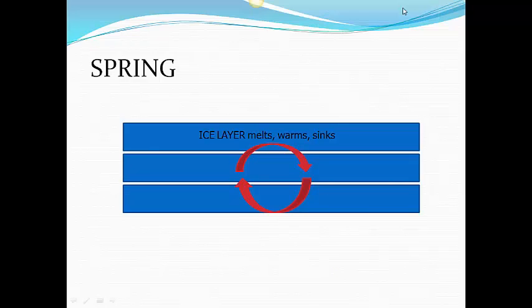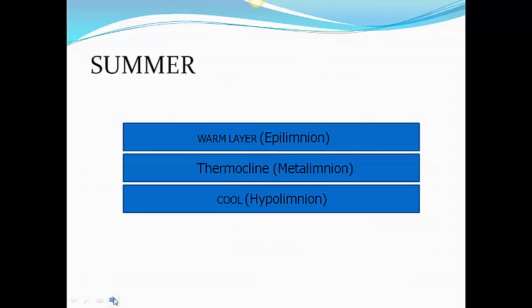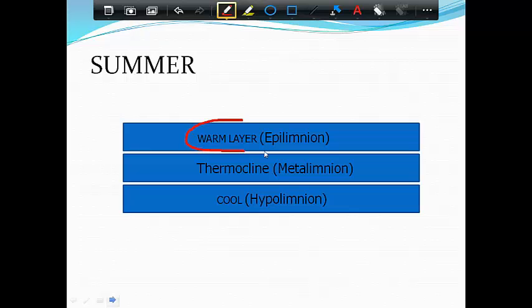Now we're going to go to summer. In summer, we start to see stratification again. So in the summer, the top layer of your lake heats up. Okay, so we get this warm layer up on top. We call that the epilimnion, kind of like your epidermis is the outside of your skin or the upper layer of your skin. The epilimnion is that upper layer of warm water in the summer. Down at the bottom, it's cooler because it's not as exposed to the air and the sunlight. Call that the hypolimnion. And then between the two of them, the metalimnion, is what we call the thermocline.